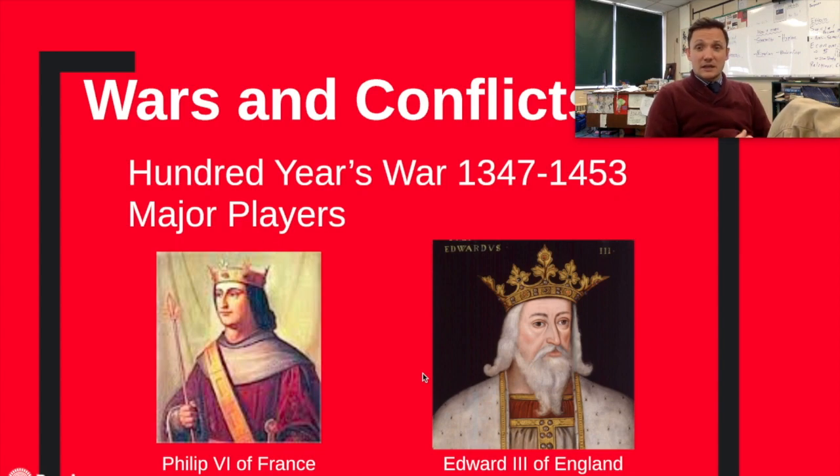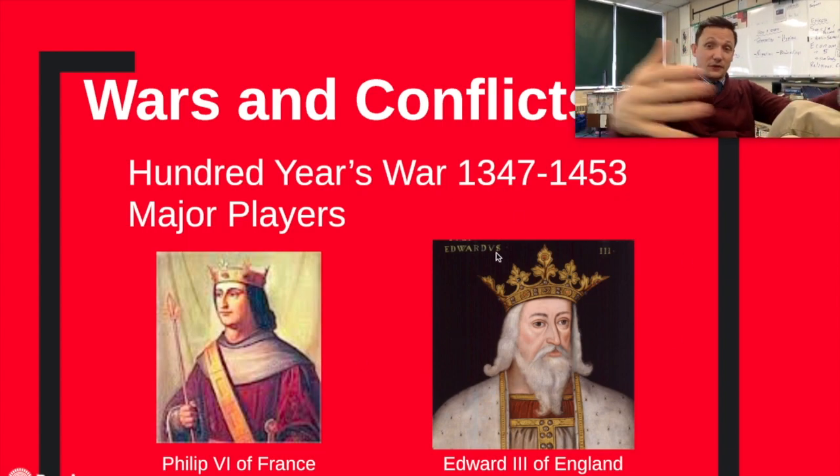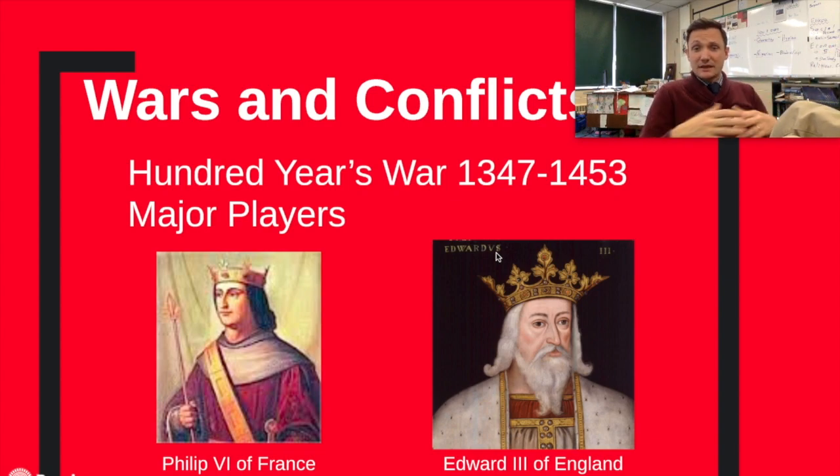Edward III of England claimed that he had right to the throne due to the fact that he is related to Philip IV, the actual King of France, by blood. But the problem is the wealthy and the nobility in France did not want that. I'm going to try my best to not nerd out and turn this into an AP flip or anything. But a lot of it has to do with the fact that many Frenchmen did not want an English ruler because they knew that that would just take French culture and suck it into the English empire.